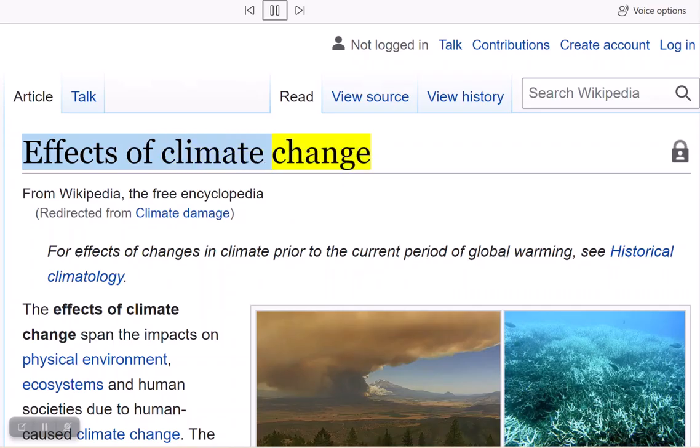Effects of climate change. From Wikipedia, the free encyclopedia. Redirected from climate damage. For effects of changes in climate prior to the current period of global warming, see historical climatology.